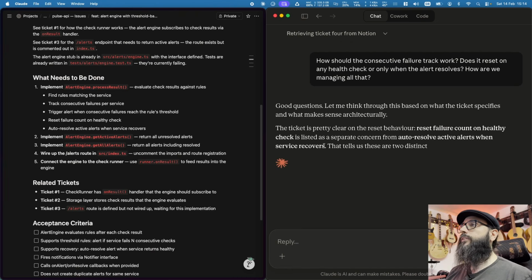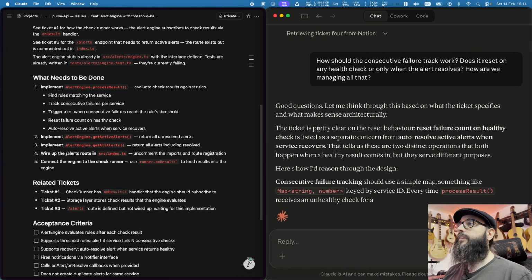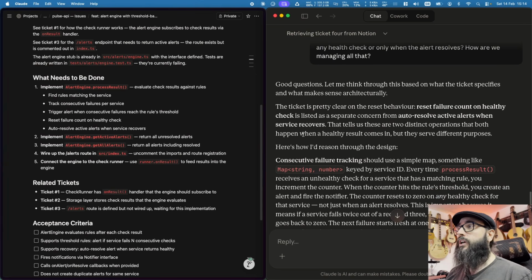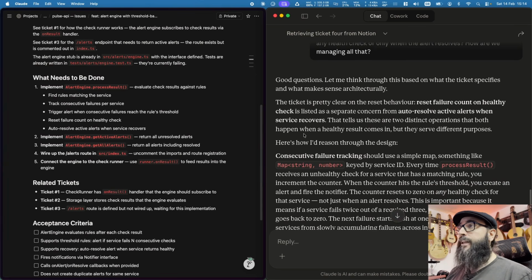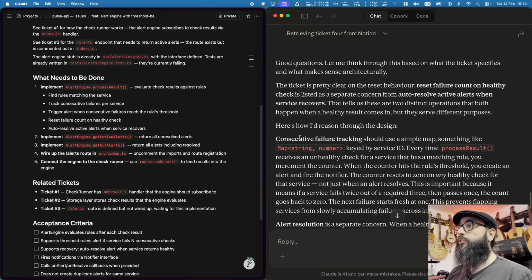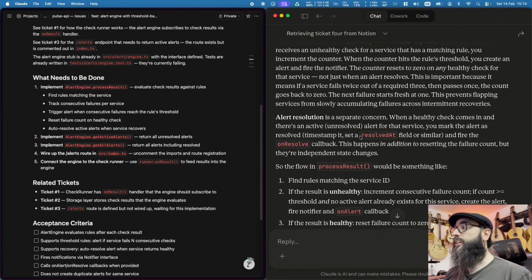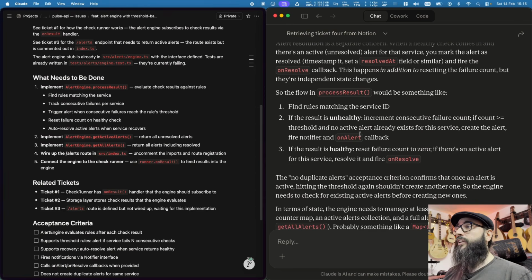Okay, it's going to tell us that the ticket is pretty clear on reset behavior. The ticket resets the count on healthy checks. So the moment you get an okay, like all is good, then you reset the failures. Consecutive failure tracking should use a simple hash map. So it's already telling us some implementation details. That's interesting. No duplicate alerts, acceptance criterion.